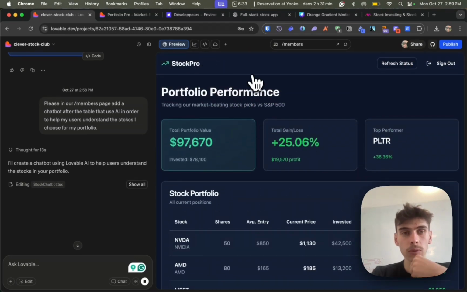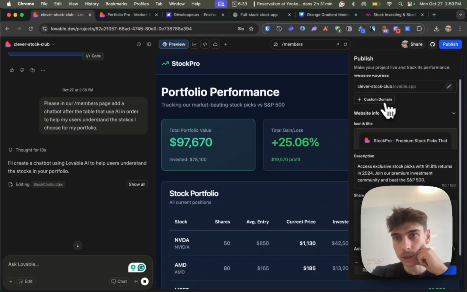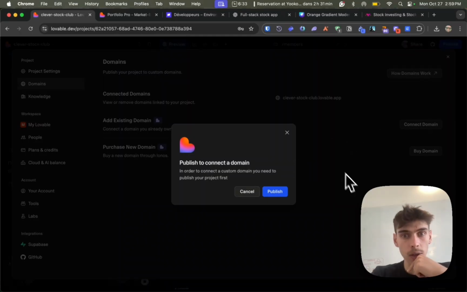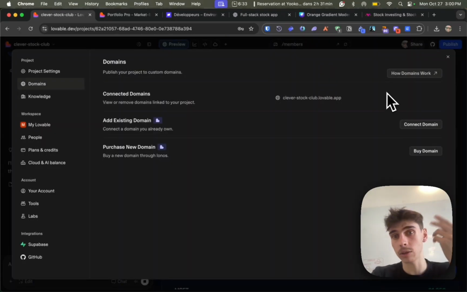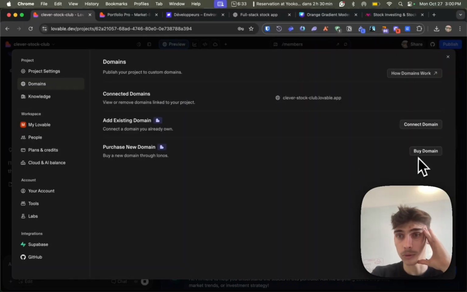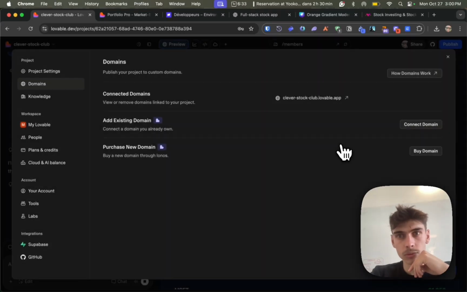And what we want to do now is publish. So here, if I click publish, I'm going to go to this website address. I can add, of course, a custom domain. I can either connect a domain that I already own, or buy a domain. Here, probably what you want to do is first publish. So let's publish. Yep, it's publishing, takes quite some time. We're good to go.